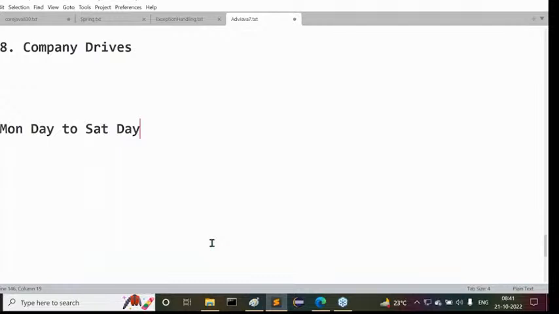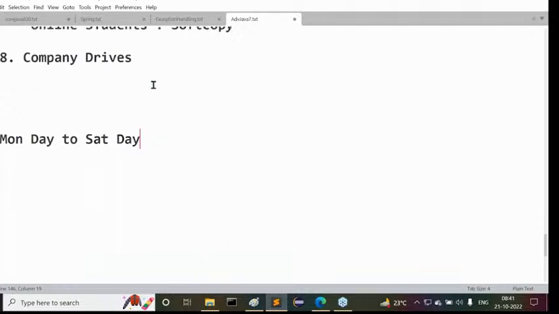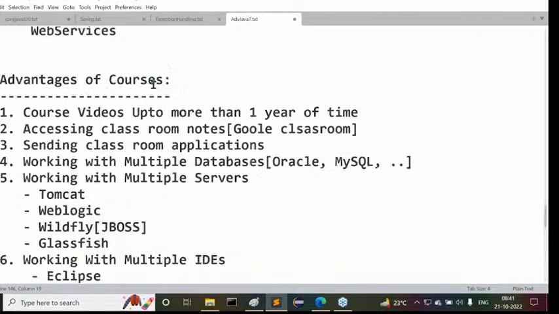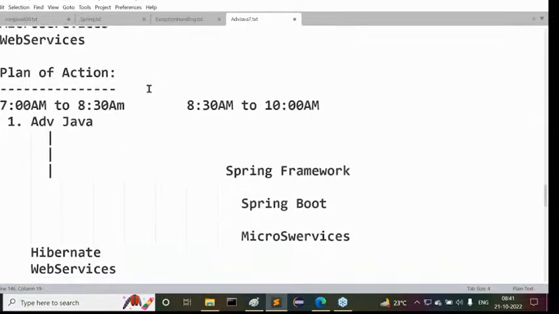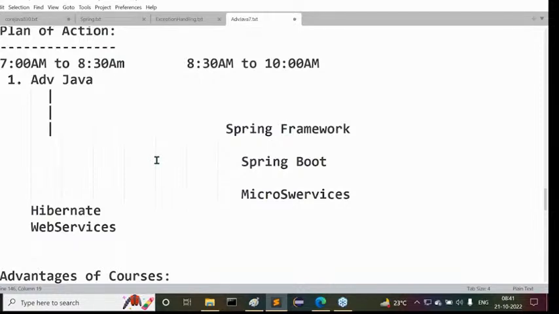Yeah, yeah. The duration for the full course is 4 to 5 months of time, guys, in online. Two slots I'm telling, parallel I'm going to take both the classes. Then 4 months of time it will take. 4 to 5 months of time it will take. Minimum 4 months of time.